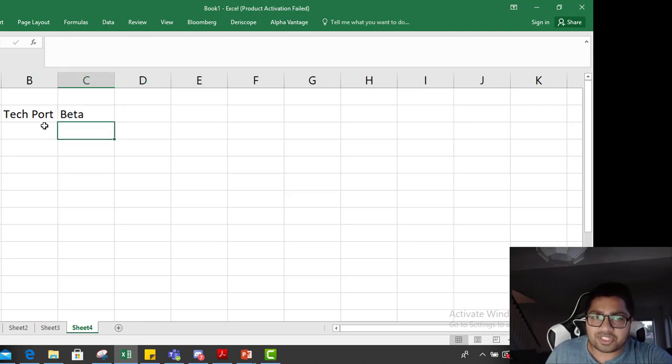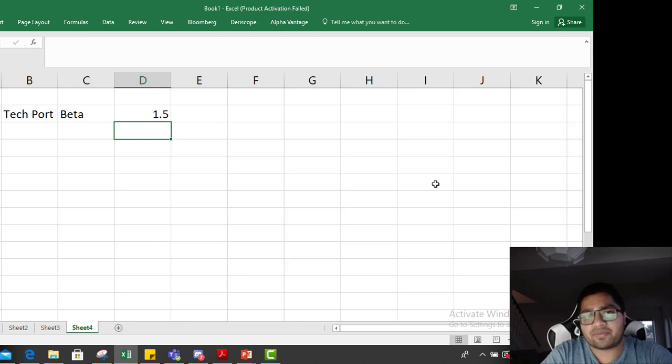So if I'm having a tech portfolio, the relation between my portfolio and the index is given by beta. Let's say the beta of my portfolio is 1.5. What does that mean? My portfolio goes 1.5 times higher when the market goes up, and 1.5 times lower when the market goes down. So it is 1.5 times faster than the market. So in that case, how do I hedge my position?